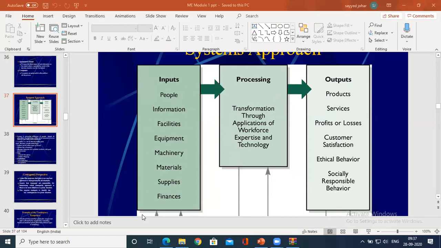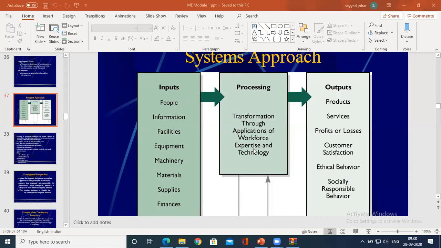As you know, when you say inputs, it is man, money, machine, material. You could see 4 M's over here: man, money, that is finances, machine, and material. These are all the inputs for processing that helps in transformation through applications of the workforce and using certain technology. The technology may be computer concepts or quantitative approaches.